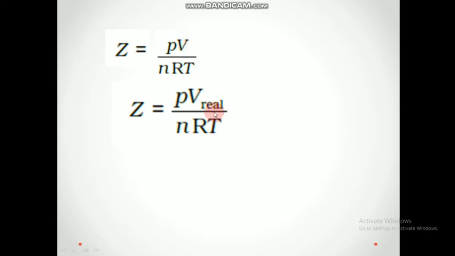V ideal is equal to nRT by P. From the ideal gas equation, PV is equal to nRT. If P is kept on the other side, we get the equation V is equal to nRT by P, and we are going to substitute this into the equation. So P by nRT, we are substituting with 1 by V ideal.